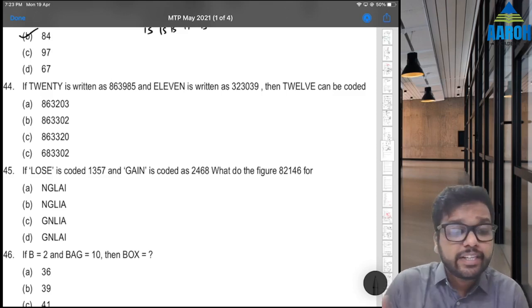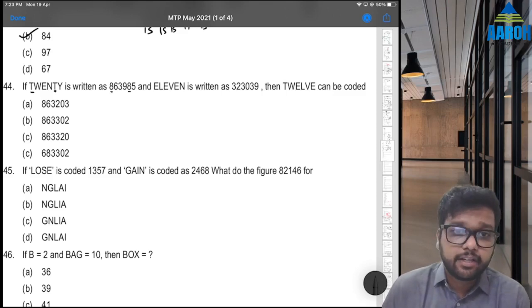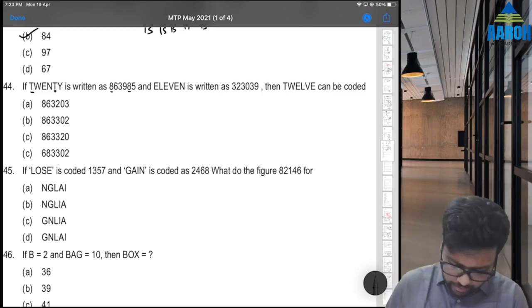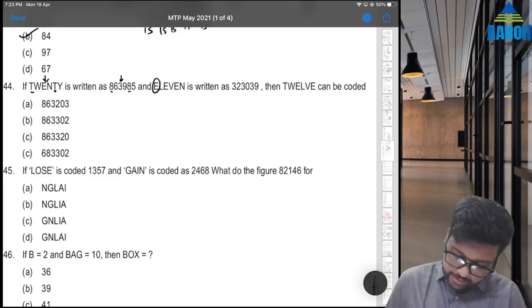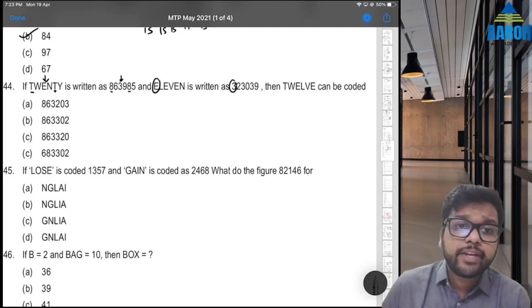Because here we can directly make the correlation, right? 20 T T we can match with 8 8, that means T is 8, right? That means everything is one on one related. Let's check one more. E seems to be 3, right? And here also E is 3, that means everything is matching one on one. So 12 we can see then.